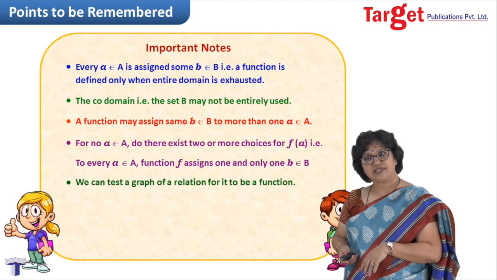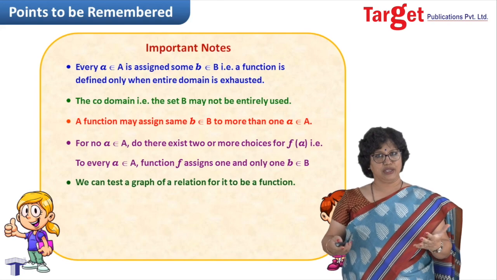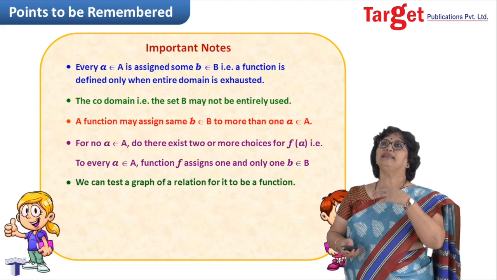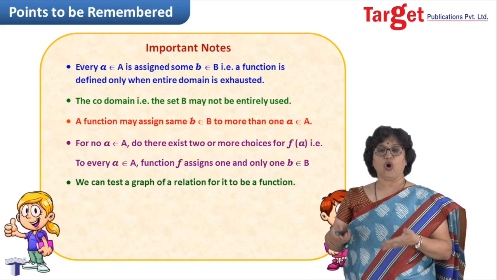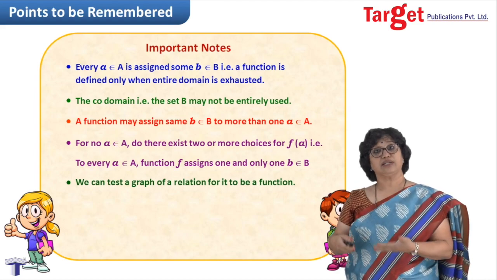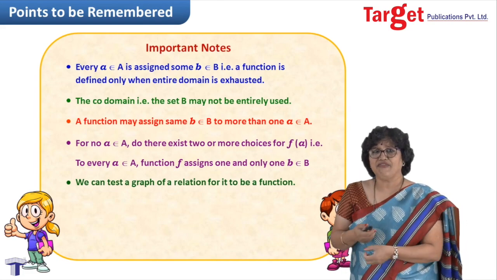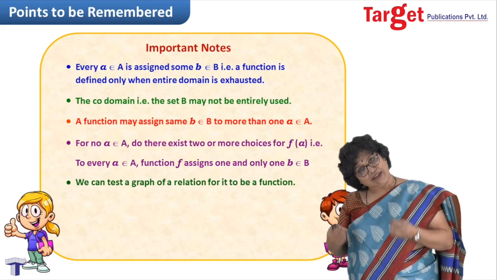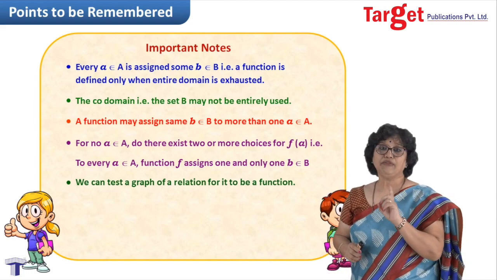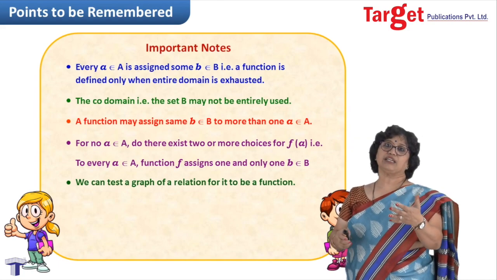Then, function is actually a subset of A cross B, and relation is also a subset of A cross B. Relation means any subset without any condition. Whatever subset you take from A cross B may work as a relation. But every relation is not a function. Every function is a relation because it is a subset.